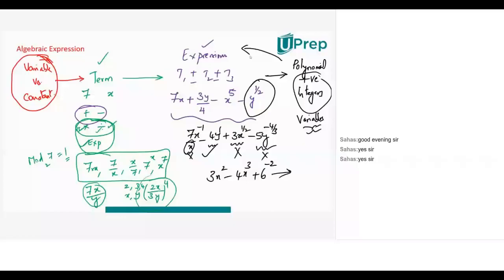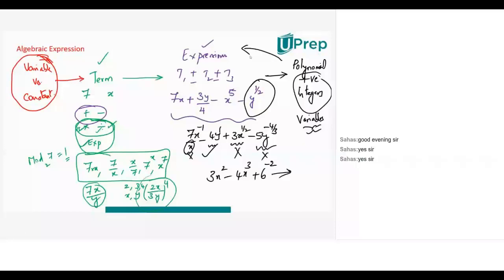Sahas, what do you think? Sir, true. Bhumika says it's true. Bhumika says every polynomial will be an expression. Sahas also says no. Milan? Okay. All right, Arnav.